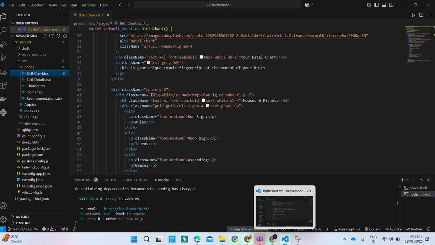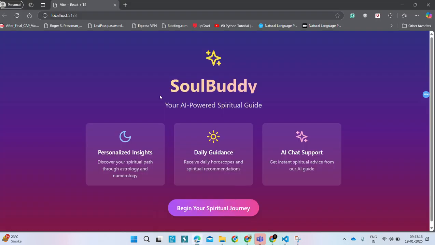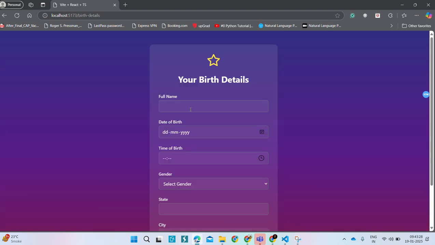Our basic web page contains three pages. First it uses the proper details about SoulBuddy AI. By clicking on the fields, we have to fill in the name, date of birth and other details.